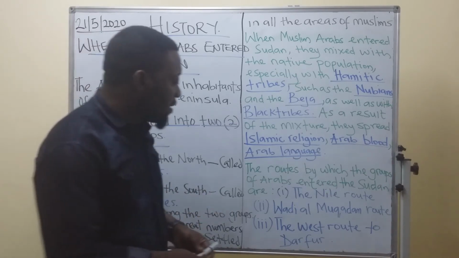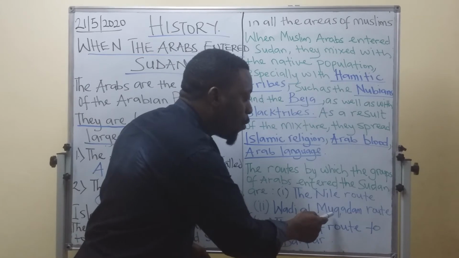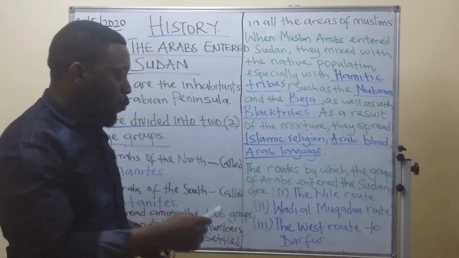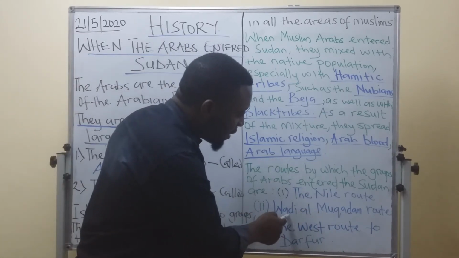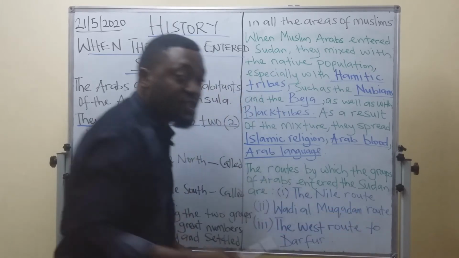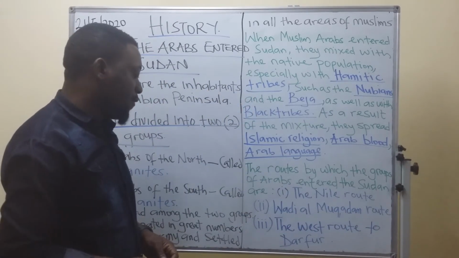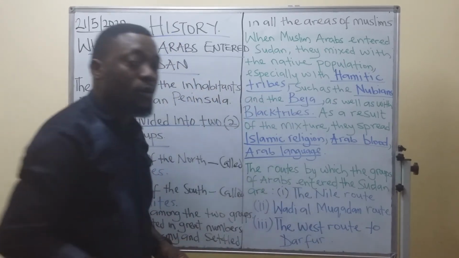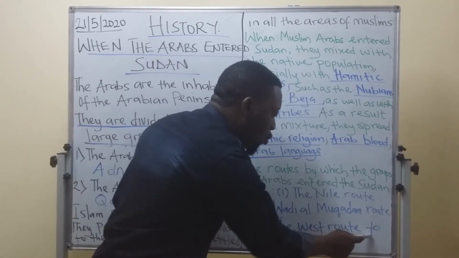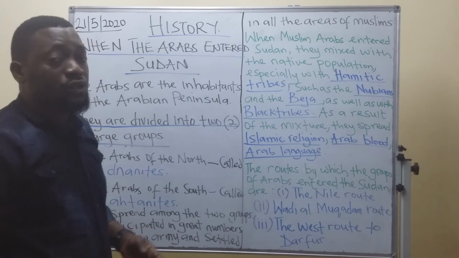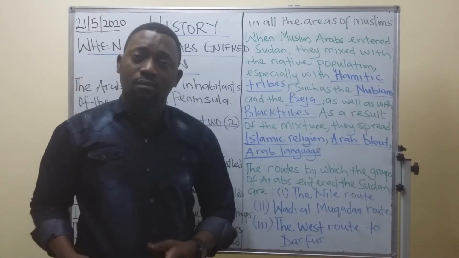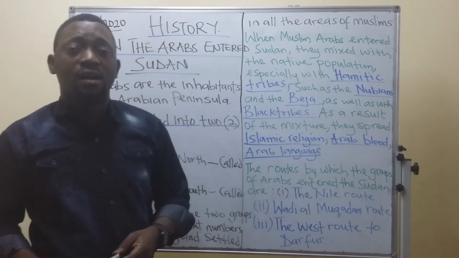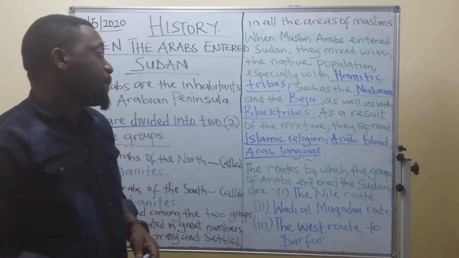Then the second one is the Wadi Al-Uqdam route. This is the second route they followed. Then the third one is the west route to Darfur. So these are the routes the Muslim Arabs passed to enter Sudan.